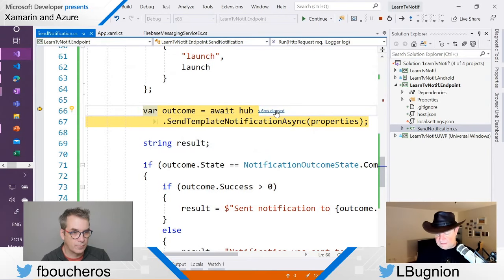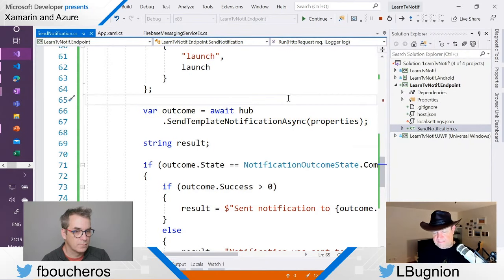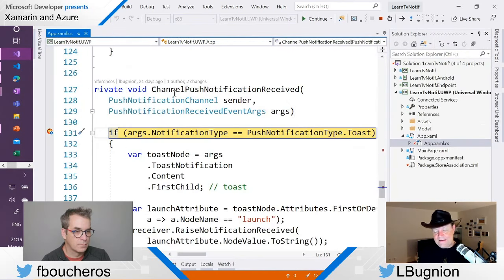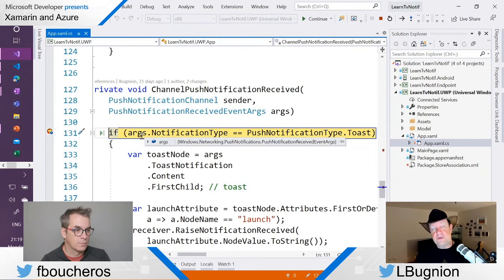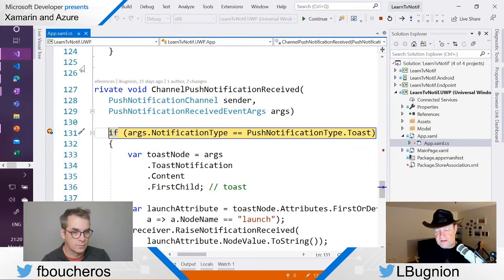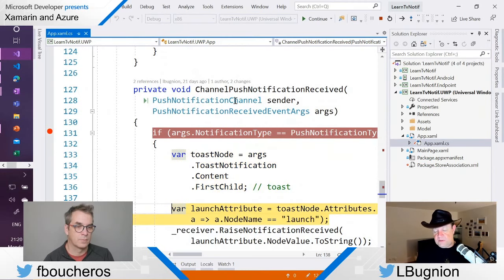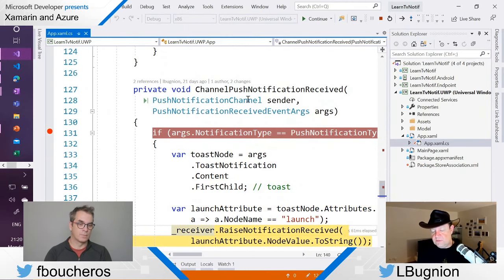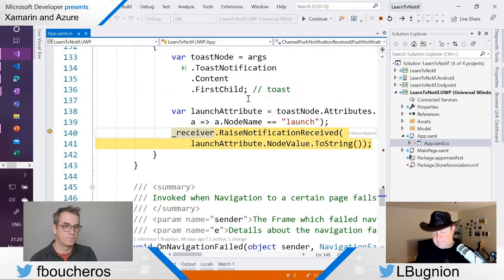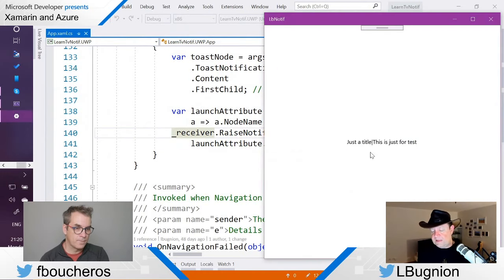Let's send the notification now. I just press F5. Now I am inside the client. Notice that now I hit the breakpoint in the client. So again, you need to keep track of where you are. I'm in app.xamarin.cs in the Windows 10 client. I'm going to check, is it a toast? Yes, it is. I'm going to extract the launch attribute, and then I'm going to give the launch attribute to my application. And you see I have just a title, and then the separator, and this is just for test.